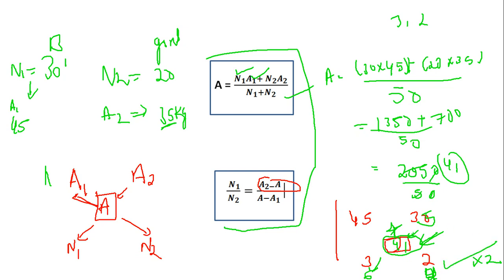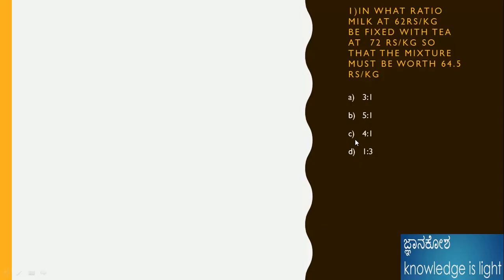We can easily solve the problem by using this method. We can solve within a fraction of a second, whereas if you are applying this formula, it would take more time. Okay, I will take one more problem for better understanding. N1 is nothing but a2 minus a, as well as n2 is nothing but a minus a1. We can also apply this formula, but it would take more time. That's what I mean to say. This is the shortcut one. I will take one more problem.